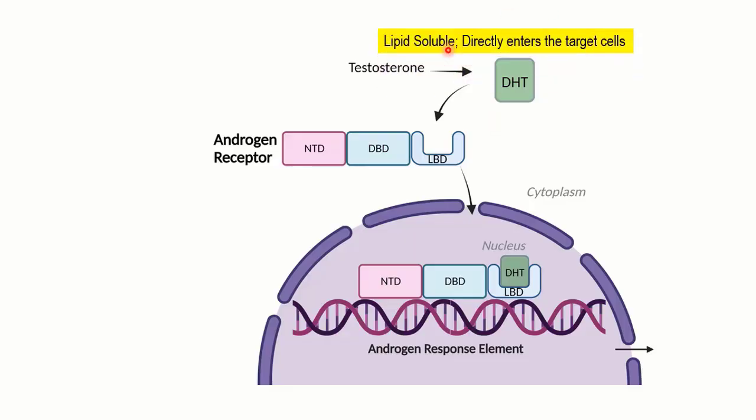both of them are lipid soluble and they can directly enter the targeted cells. When you talk about cell signaling, we usually talk about two major classes of ligands. One is known as the hydrophilic ligands. The other is known as the hydrophobic or lipid soluble ligands. Testosterone and dihydrotestosterone are lipid soluble, so they can directly move through the cell membrane into the cytoplasm of the cell.